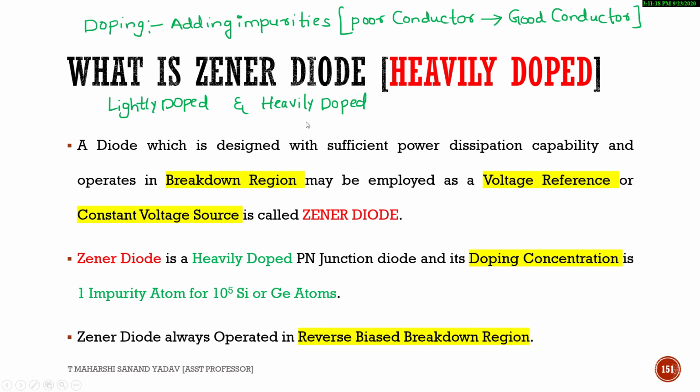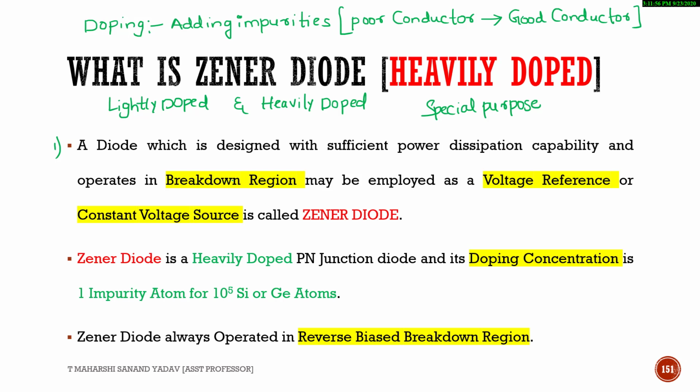See here, what is meant by a Zener diode? It is a diode which comes under special purpose diodes, a special purpose diode which is heavily doped. On the whiteboard, I hope you have understood what is meant by heavily doped and lightly doped. Let us see the first point. A diode which is designed with sufficient power dissipation capability and operates in the breakdown region may be employed as a voltage reference or constant voltage source, and is called a Zener diode.